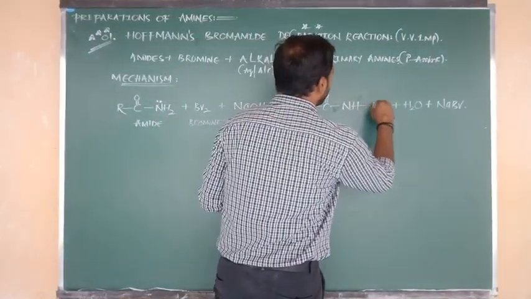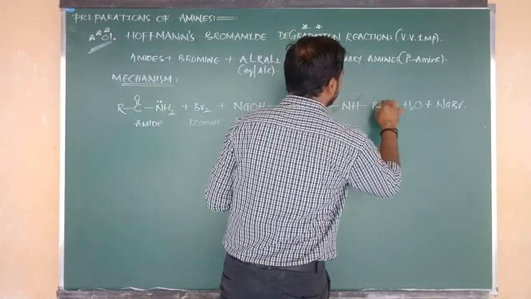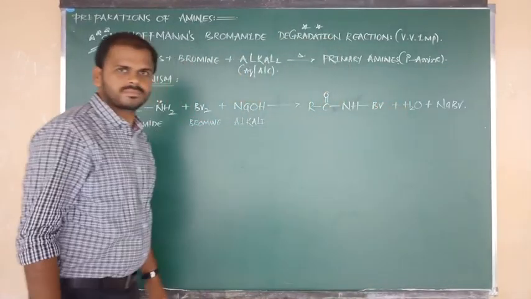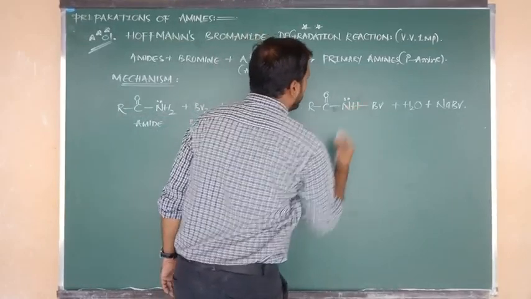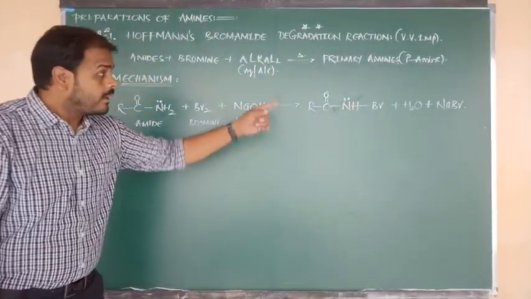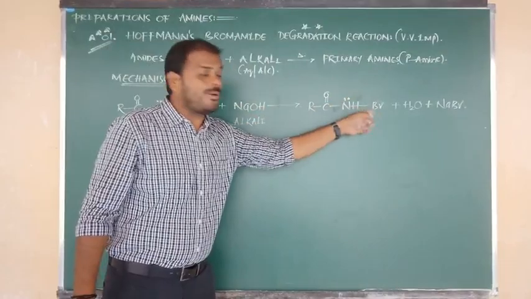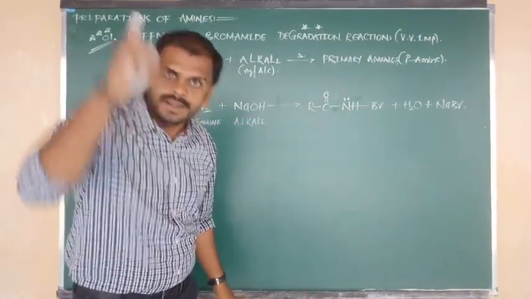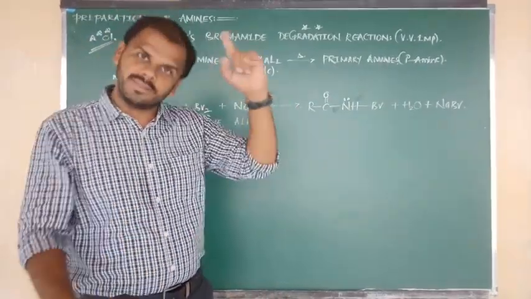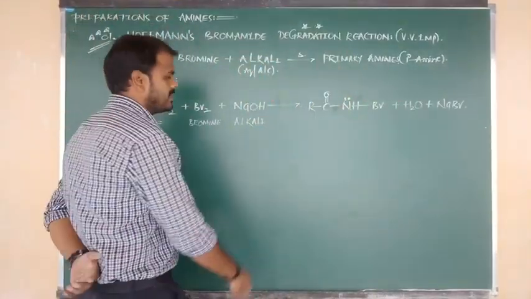So one Br atom is added upon NH. Here also, nitrogen contains a lone pair. That is nothing but the N-bromoamide, and it is going to act as an intermediate. Such a structure is repeated in competitive exams.